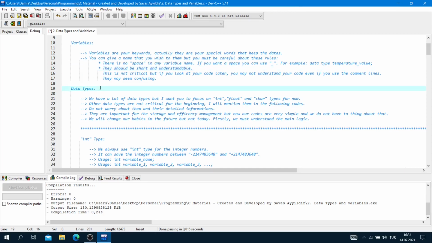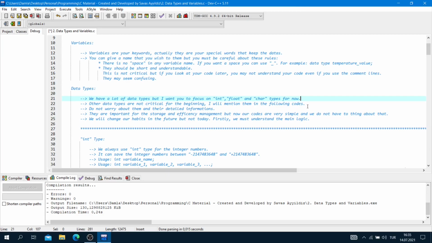Data types. We have a lot of data types, but I want you to focus on integer, float, and char types for now. Other data types are not critical for the beginning. I will mention them in the following codes. Do not worry about them and their detailed information.